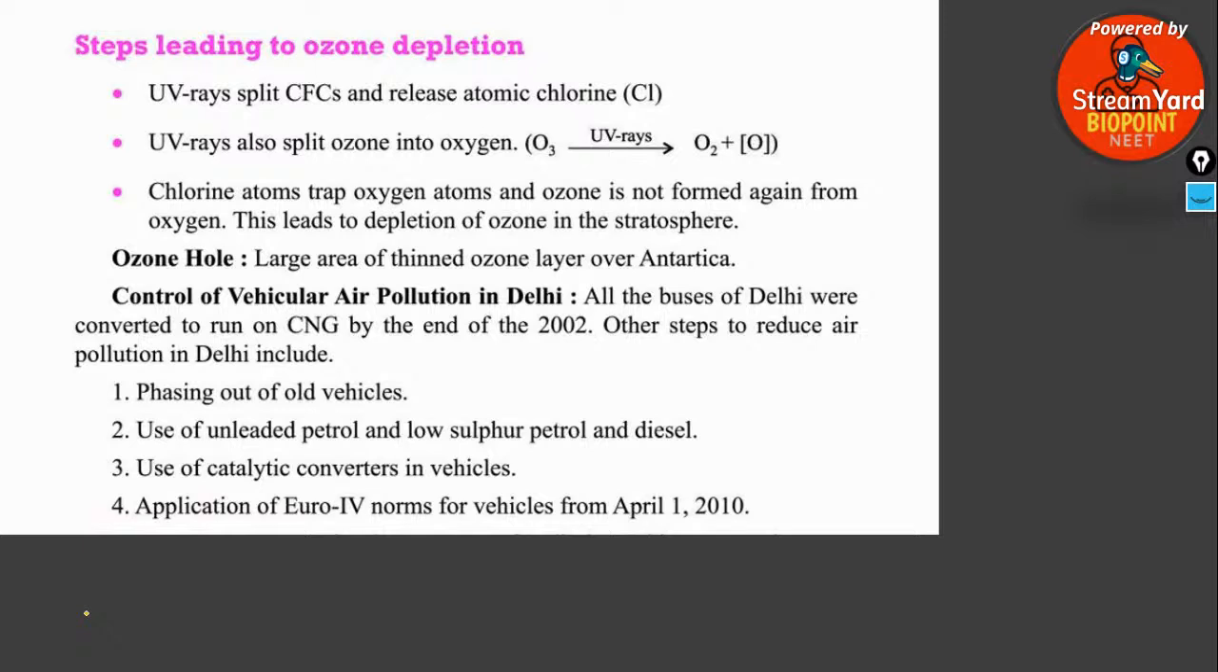We will start with the steps involved in the breaking of the ozone molecule, that is, what leads to the depletion of the ozone layer.